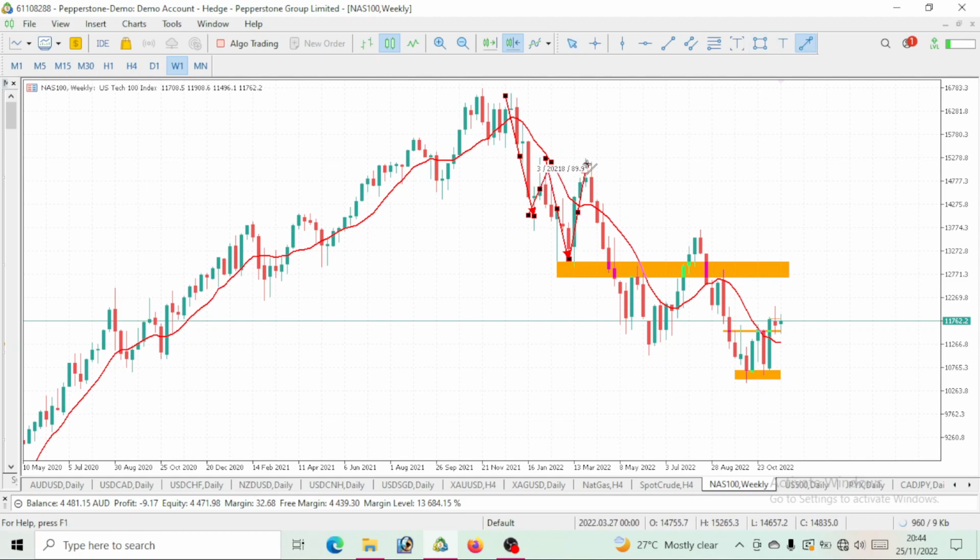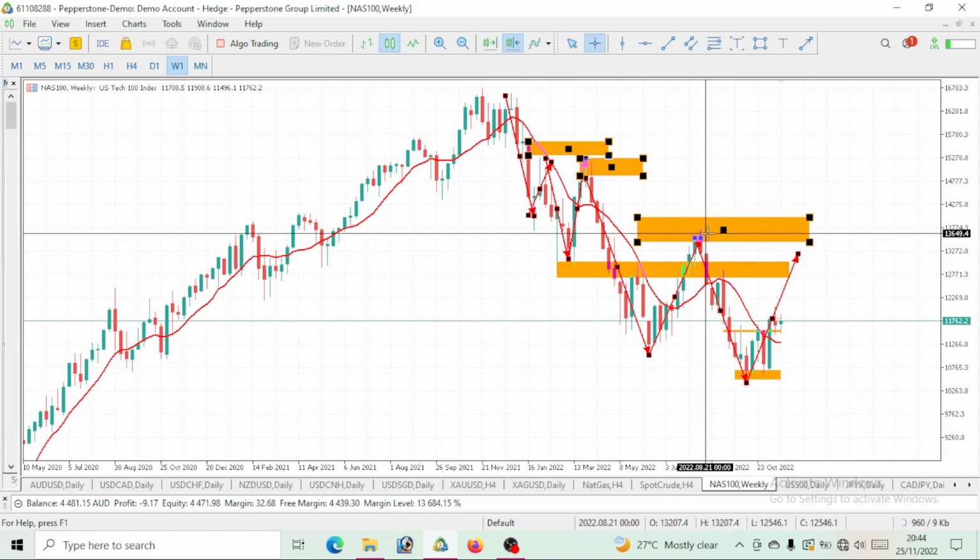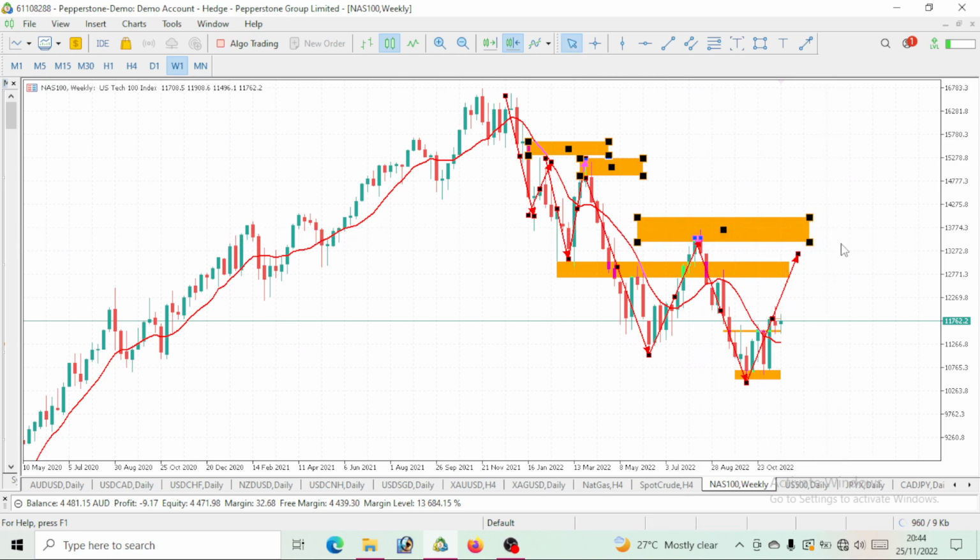If you take a look, this correction actually failed to break these previous lower highs, right? Then a new low has been made. Then we again had a correction. Guess what? This correction actually failed to break these previous lower highs, right? Here comes the correction, right? So we saw this drop, and now we are on a correction move, which I strongly believe will not break this level. It will definitely not break it. But if the correction can break this high, then we are now on an uptrend move.